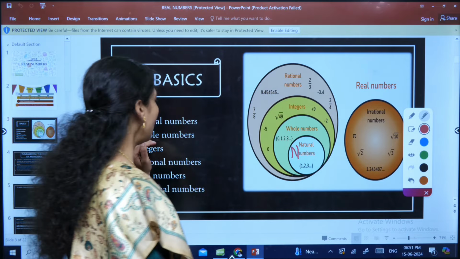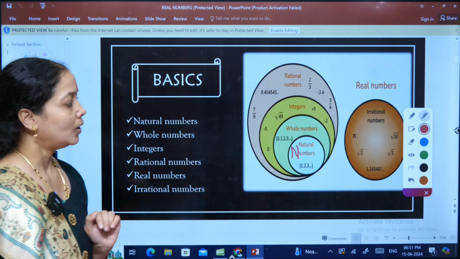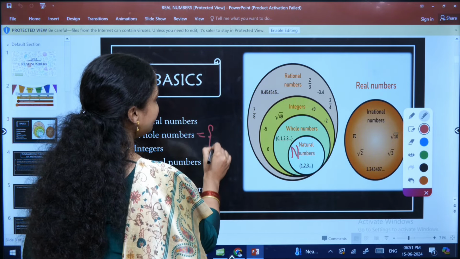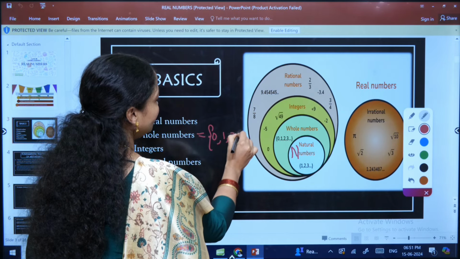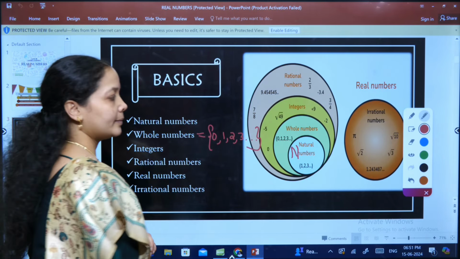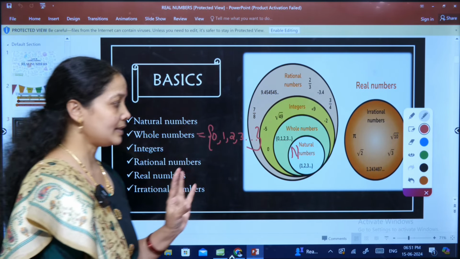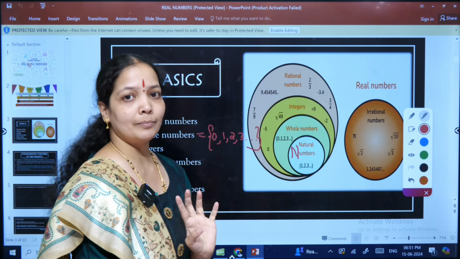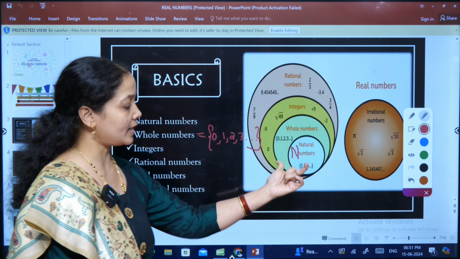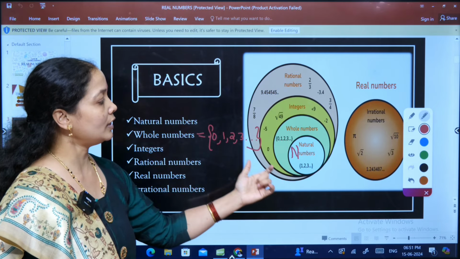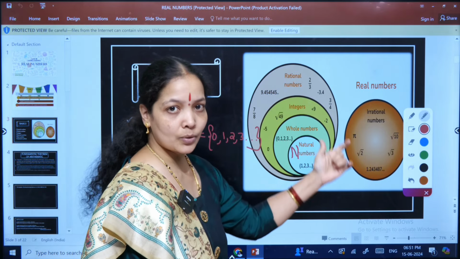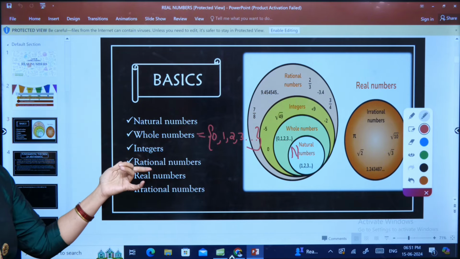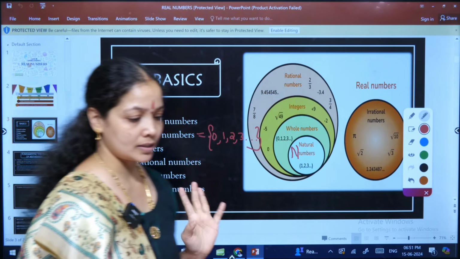Then we have the whole number. What's a whole number? A whole number is a set of numbers which starts with 0, 1, 2, 3, etc. till infinity. So, I can basically say that natural numbers lie inside the whole numbers. So, the Venn diagram here goes with natural numbers inside and the whole number circle popping out of it. Okay. The third number we have to learn is called integers.